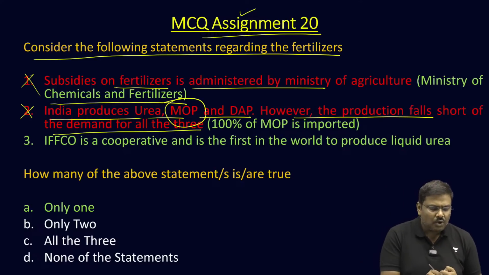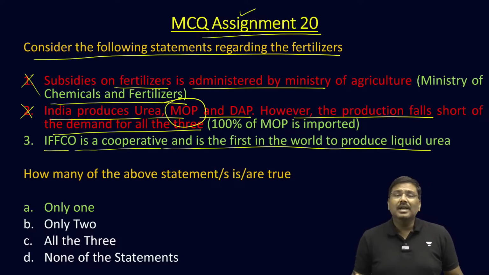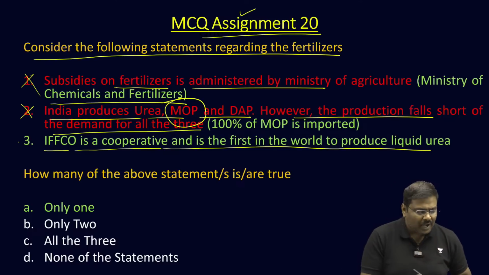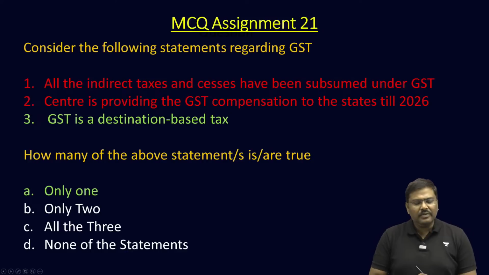Second is also wrong. Third one, IFFCO is a cooperative and it is the first in the world to produce liquid urea or the nano urea. Yes, third statement is correct. Right option will be option A, only one is correct.